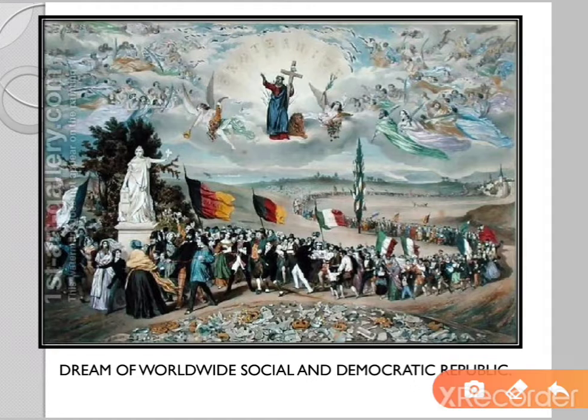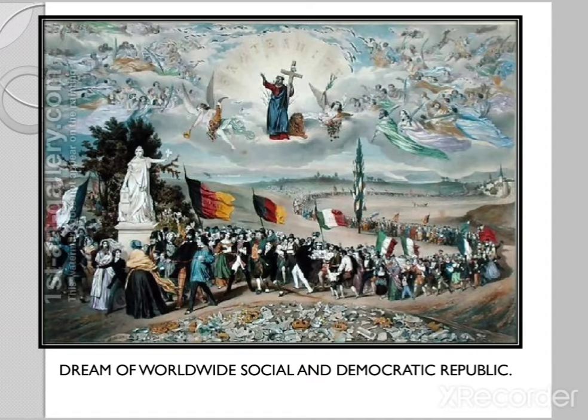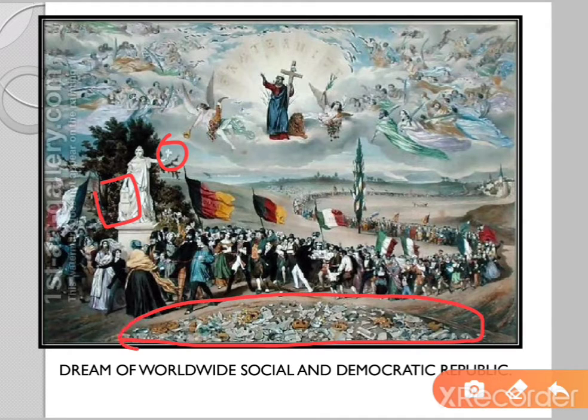In this figure you can see men and women of various social classes marching in a long train, and they are offering homage to a statue. And this is the Statue of Liberty, which is quite famous all over the world. This statue is holding a torch of enlightenment in one hand and the Charter of Rights of Man in the other. On the earth lie the shattered remains of absolutist monarchies.